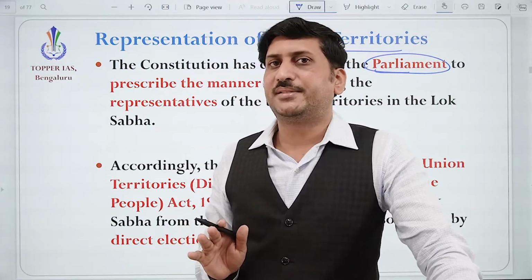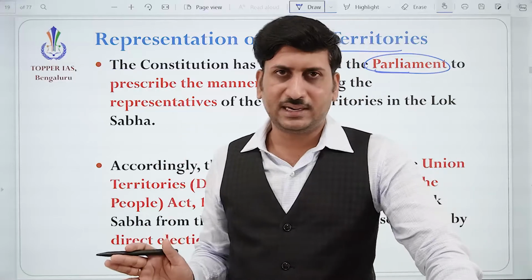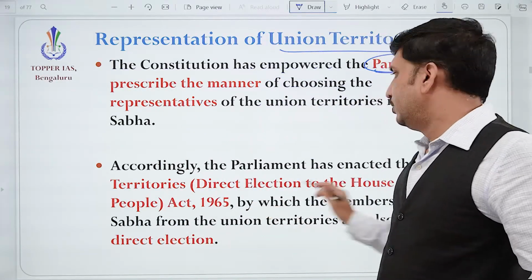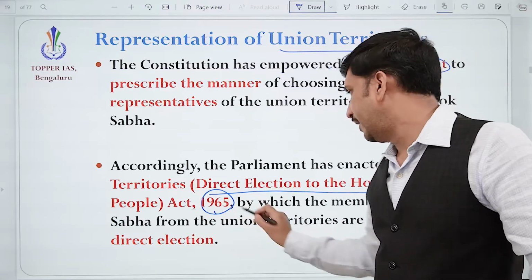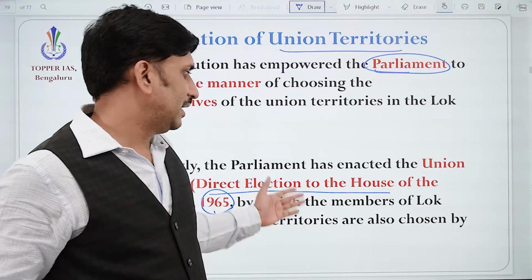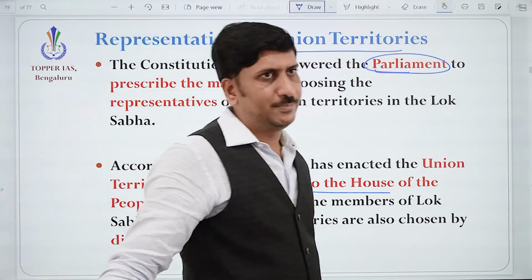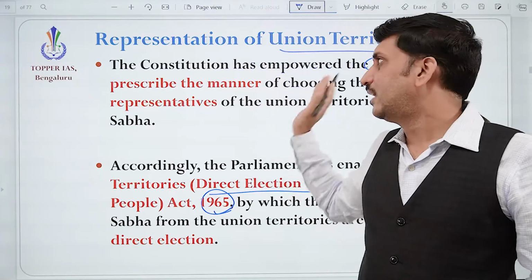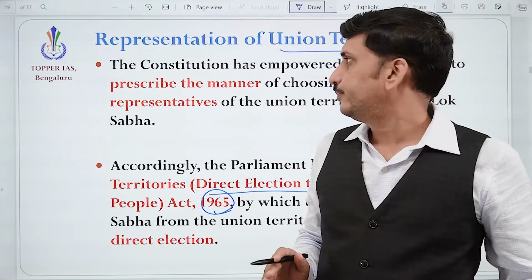We are sure that it is directly elected because Lok Sabha means directly elected people, no doubt about it. But the Union Territories Act, that is the Direct Election to the House of the People Act 1965, provides that they must be chosen by direct election. Please understand the difference: that is fixed for the states, while for union territories Parliament is deciding.